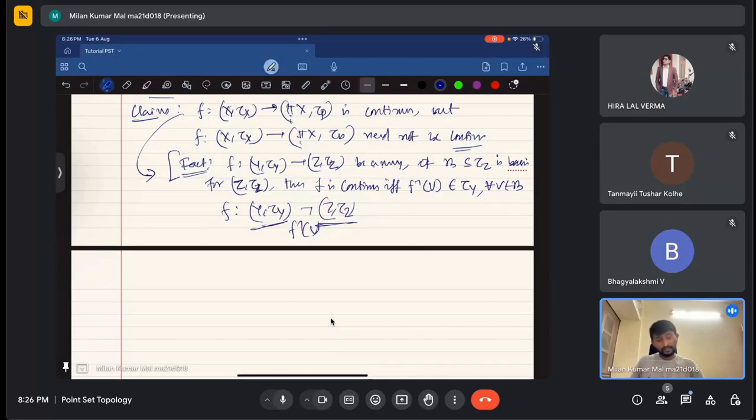But here we don't need that bigger a thing. If I can show that for every basis element V belonging to beta, f inverse of V is in tau_Y, then we will be done.